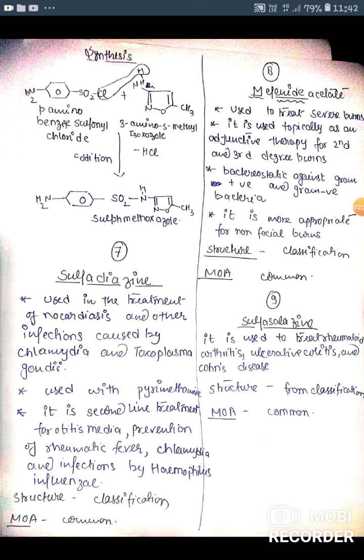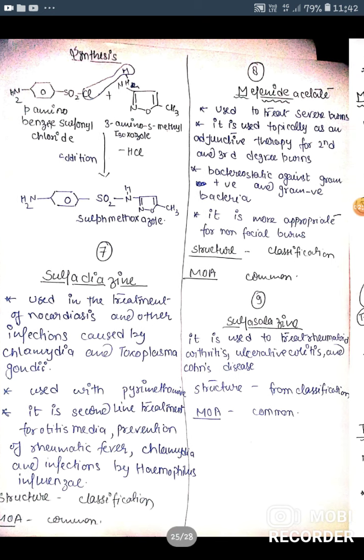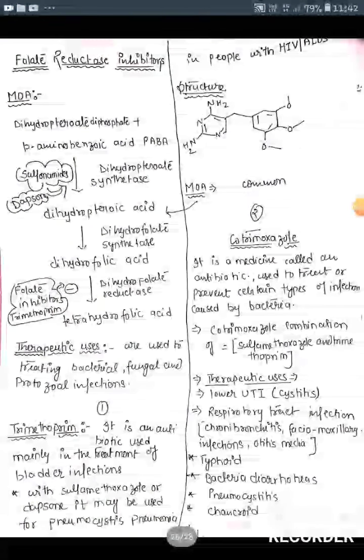Next drug is sulfasalazine. It is used to treat rheumatoid arthritis, ulcerative colitis and Crohn's disease. And mechanism of action is the same as other drugs of the antiprotozoal class.